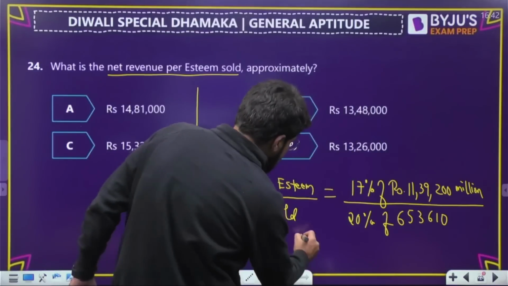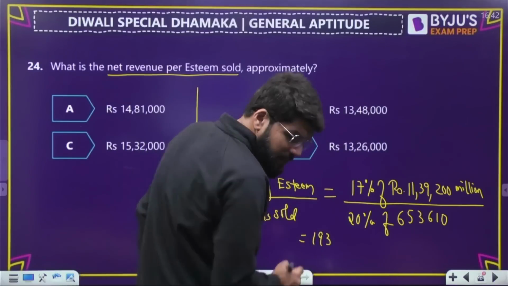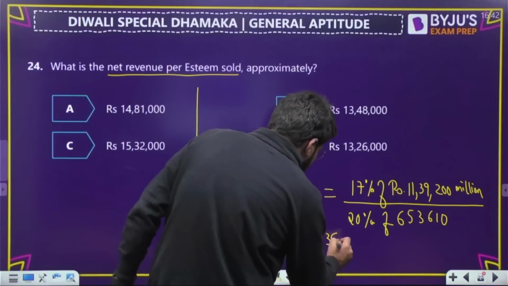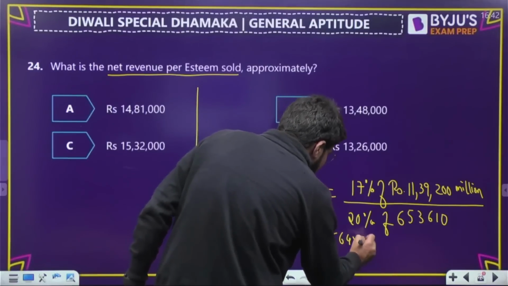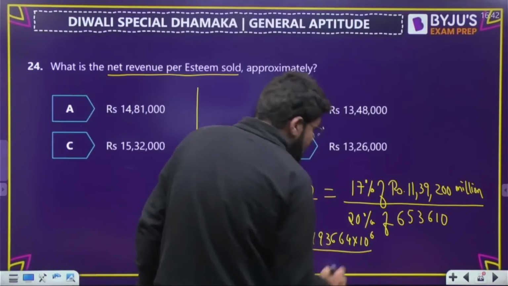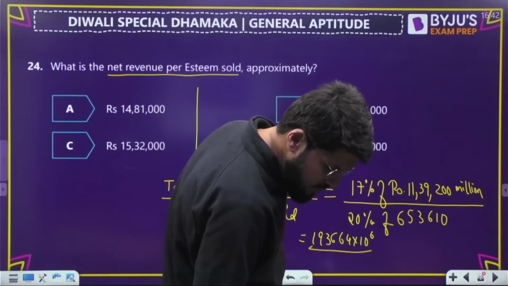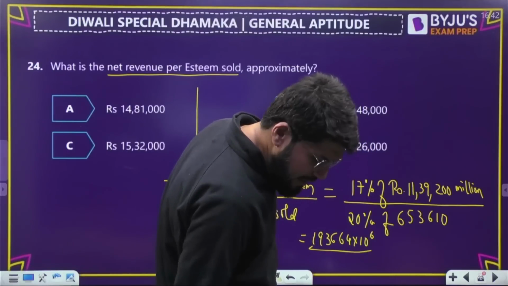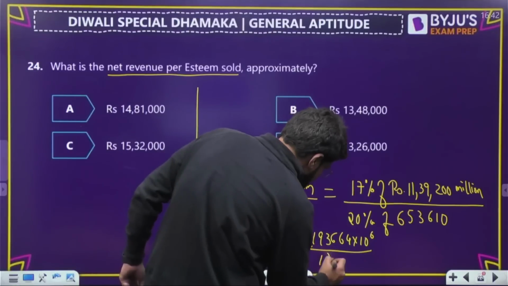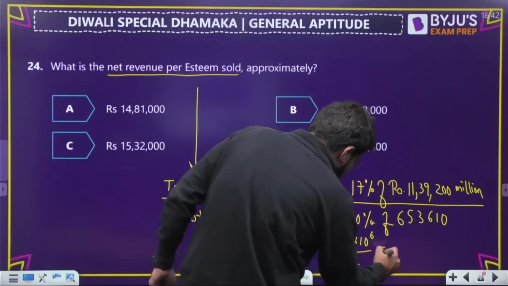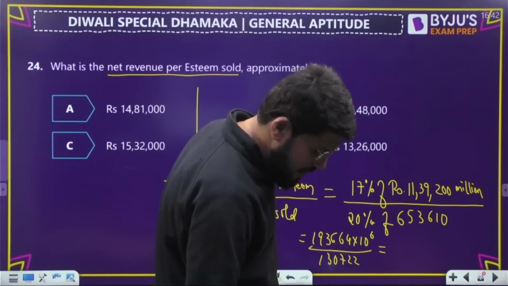This is turning out to be, numerator, 193,664. Acha, into million. Million is how much? 10 ki power 6. Divided by the total Esteem sold, which is 20% of the total sales volume, 653,610. And that is 130,722. How many Esteems are sold? 130,722. Decent question. Okay, now completing the calculation.